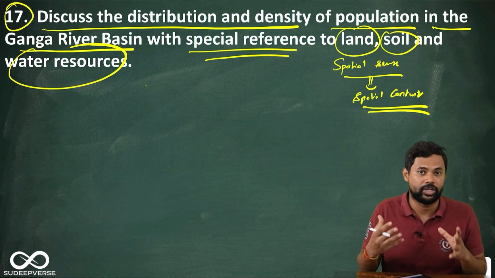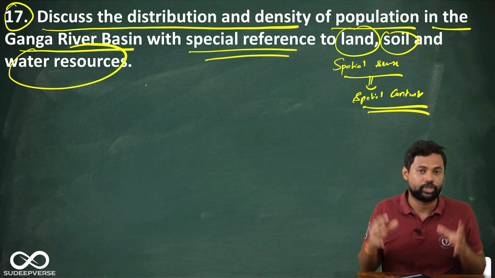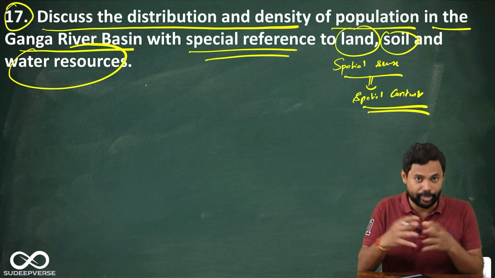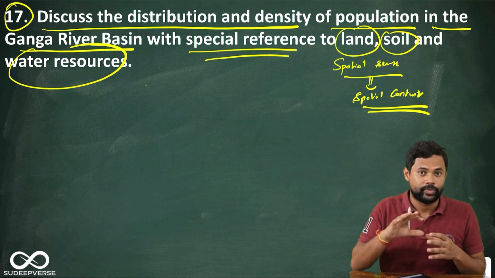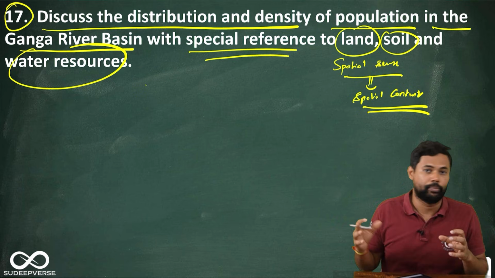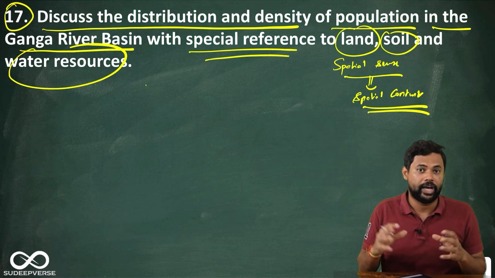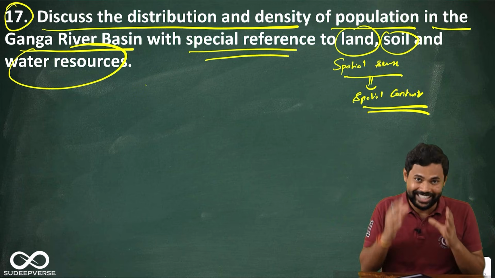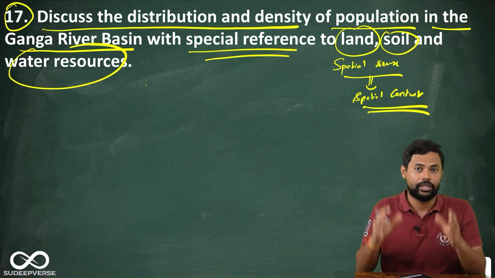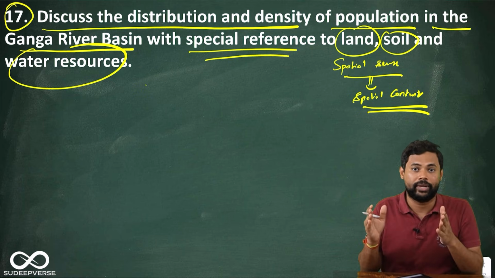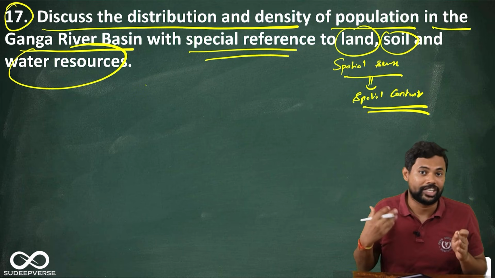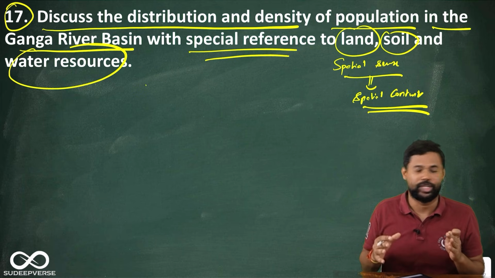If I ask you what is peninsular plateau, you should be able to draw the peninsular plateau. Even inside the peninsular plateau, you should have the spatial sense to dissect it into Deccan plateau, Eastern plateau, Central plateau, that is the Vindhyas and Satpuras, and Northeastern plateau, that is the Meghalayan plateau. If I ask you the Gangetic plains, you should be able to dissect them and talk about the upper Gangetic plains, that is the Rohilkhand plains, the middle Gangetic plains, that is the Awadh and Magadha plains, and the lower Gangetic plains, that is the Hooghly basin. See, this is what is known as spatial sense. You have to build a spatial sense.